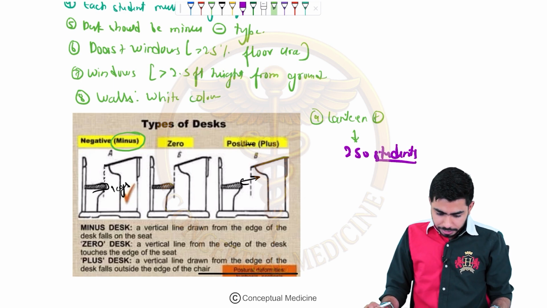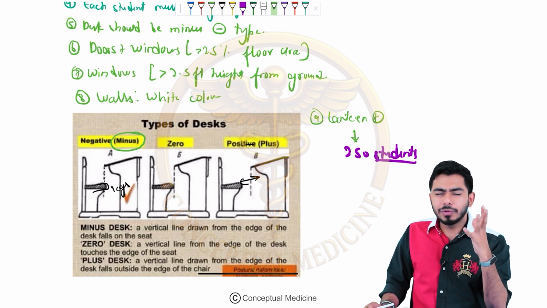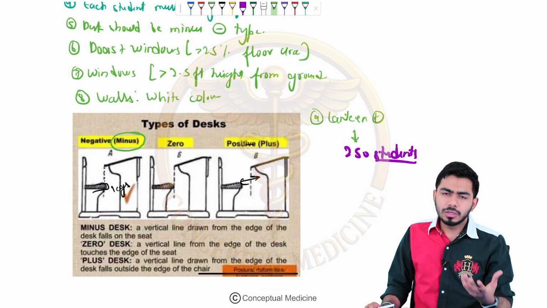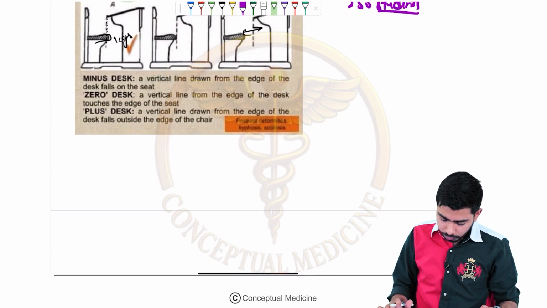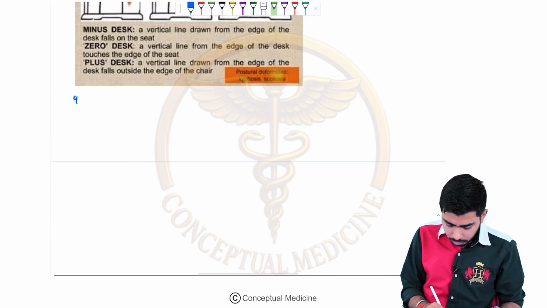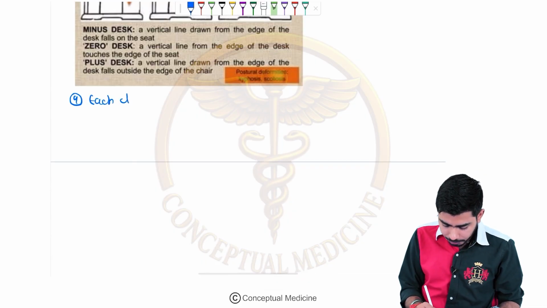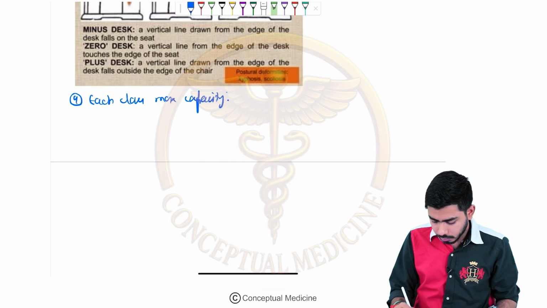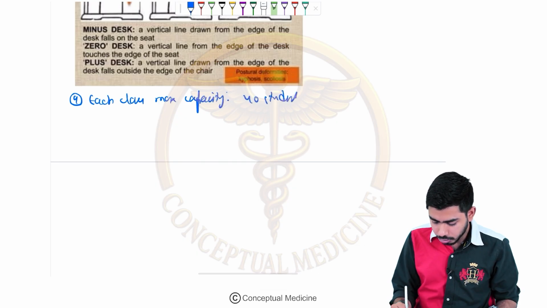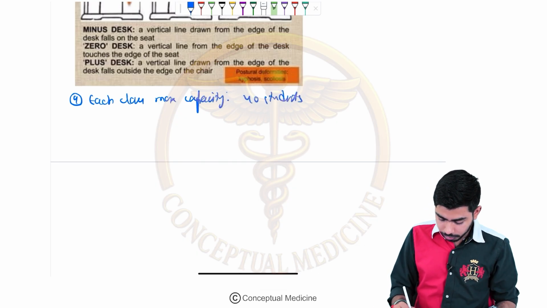Then if we talk about ventilation, ventilators should be present in the classrooms. Each classroom should not have more than 40 students. That is also an important point. The maximum capacity of each class should be 40 students, not more than that.